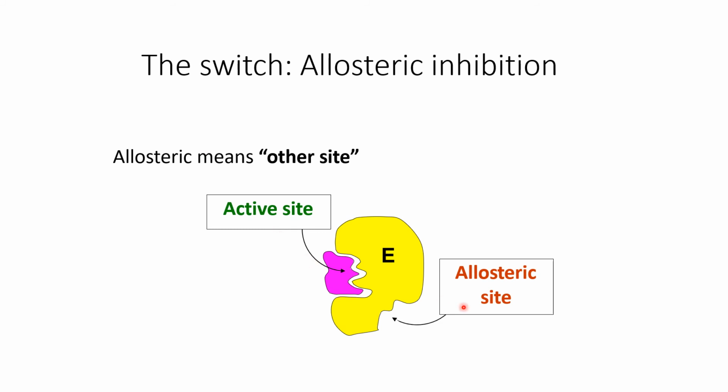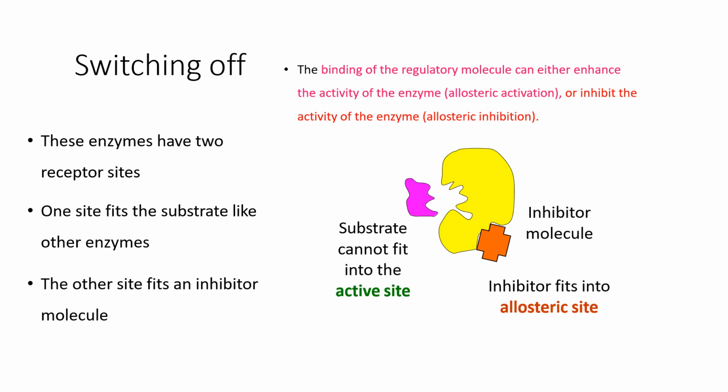So this is the active site and this is the allosteric site. Allosteric means other site. So this is an inhibitor. When the inhibitor fits, the substrate cannot fit into the active site. So this is the allosteric inhibitor.